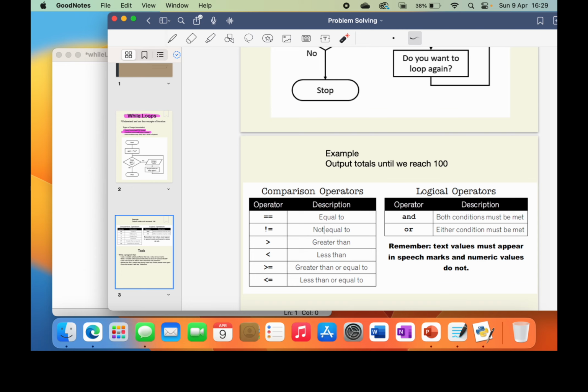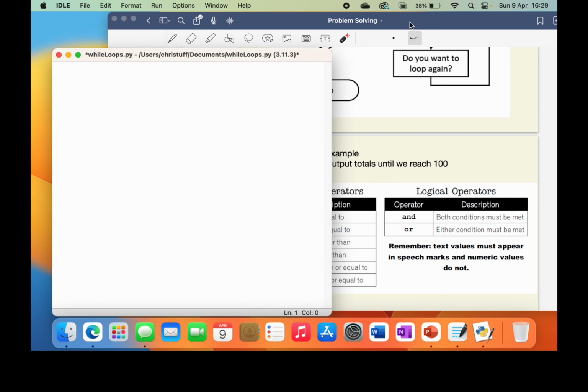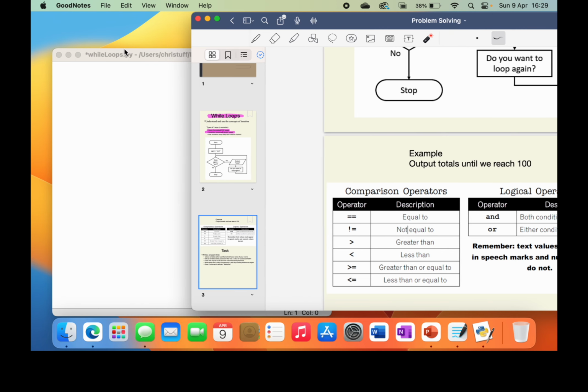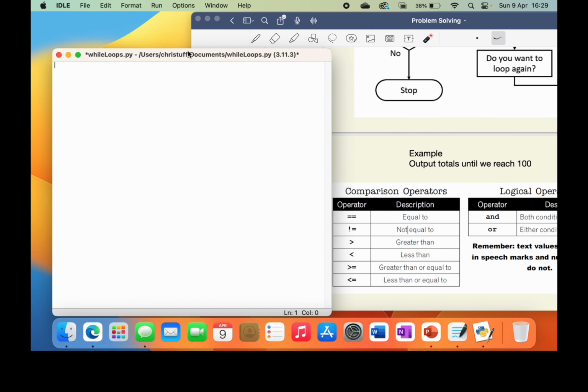Okay, so let's get into this program. So we're just going to set a value of 0, and then we're going to get a user to input it. So let's put this as comments inside of the code so we can see what it's doing.